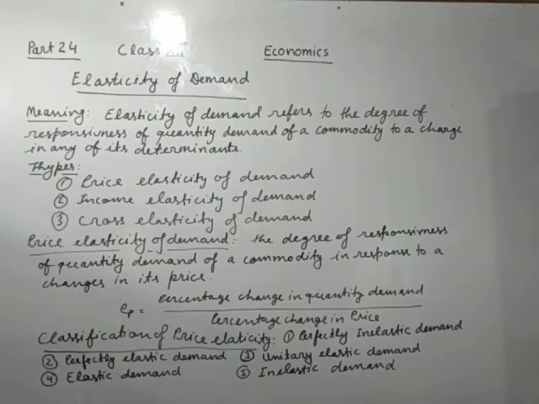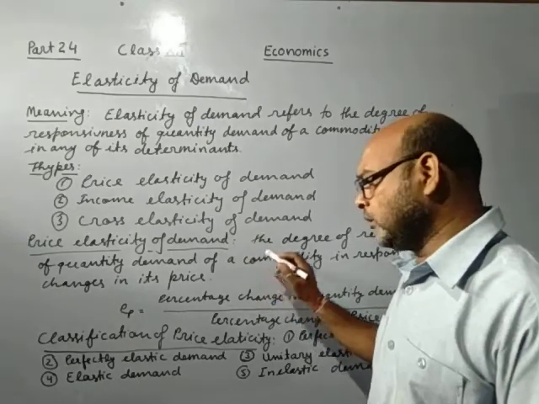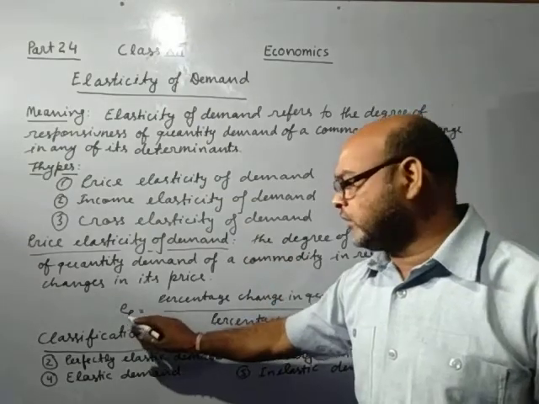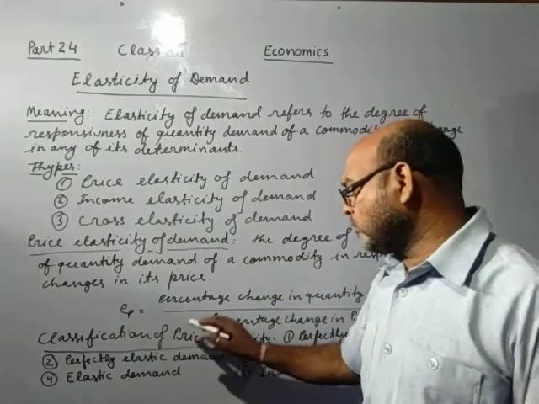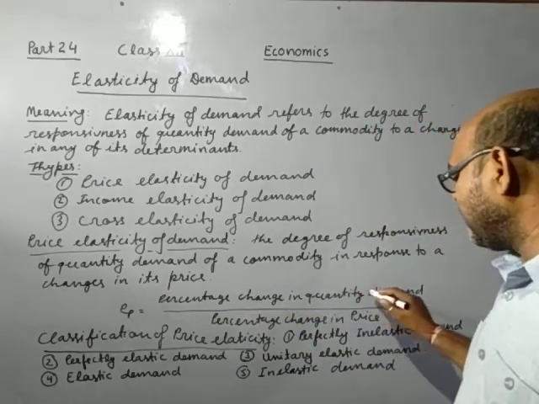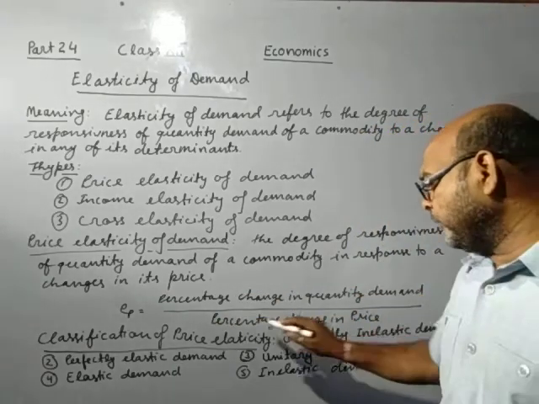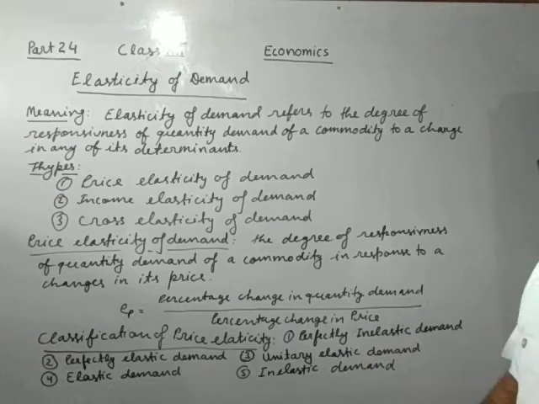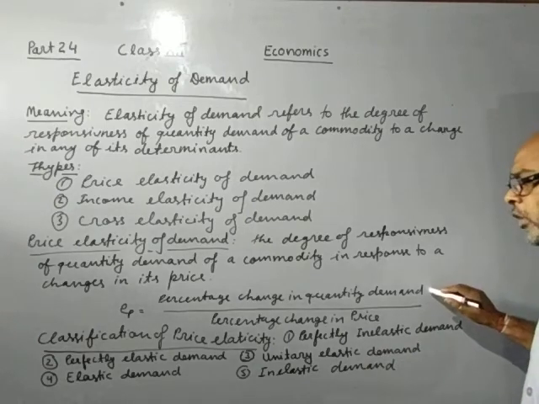How you measure the price elasticity of demand? Elasticity of price equals percentage change in quantity demand upon percentage change in price. So the upper side will always remain the same.